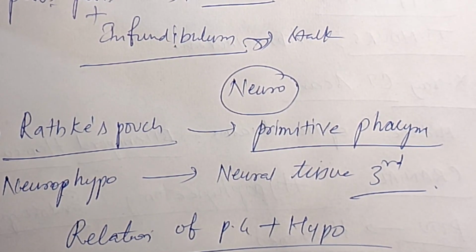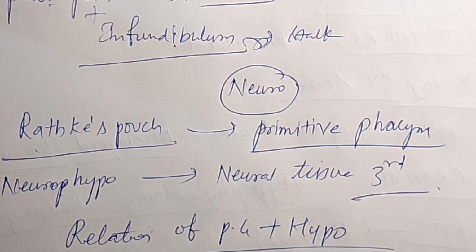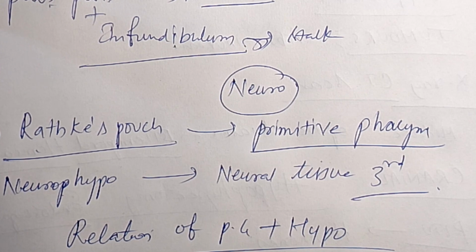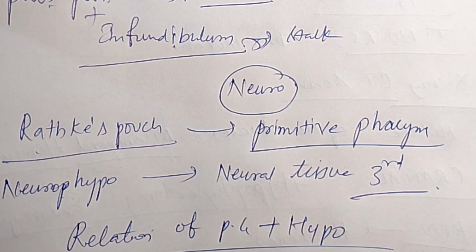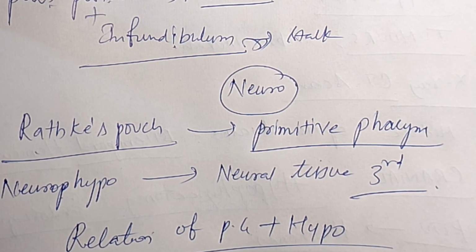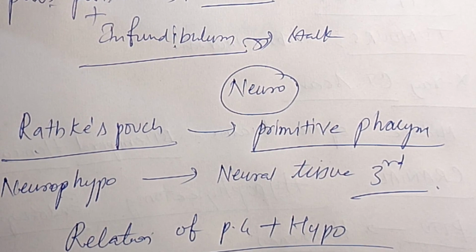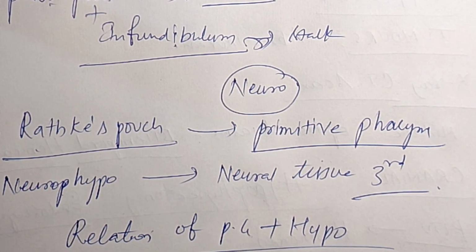While the anterior lobe of the pituitary has vascular connections with the hypothalamus, which is called the portal hypophyseal vessels.